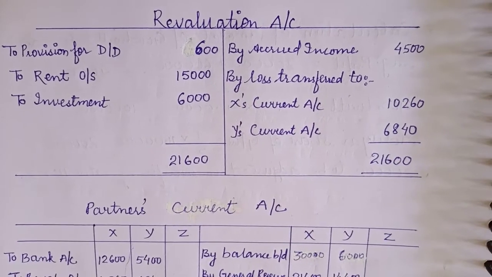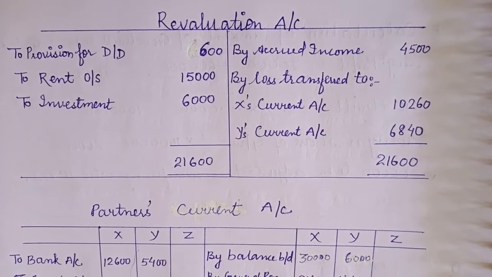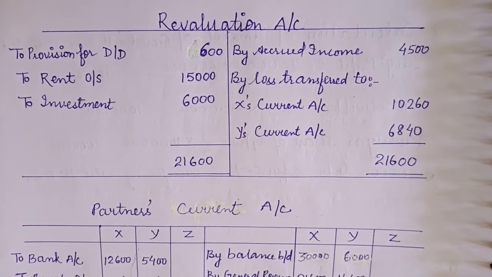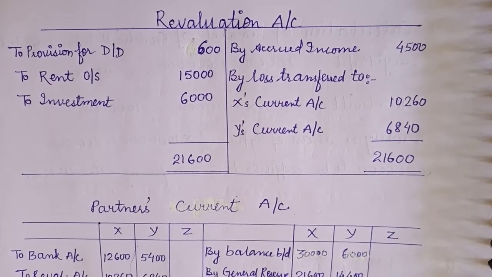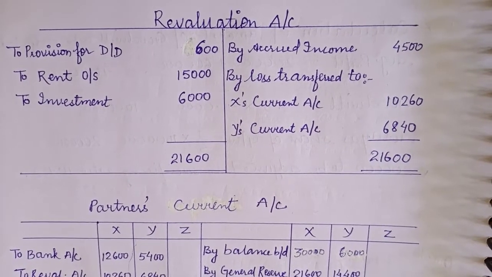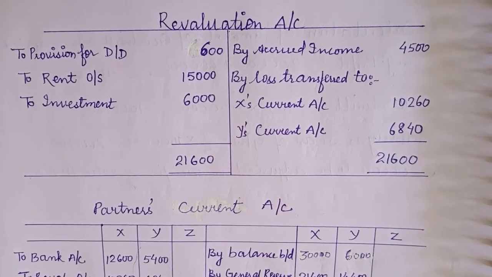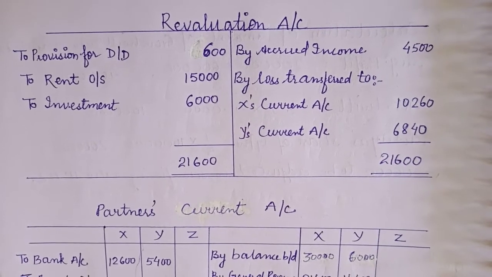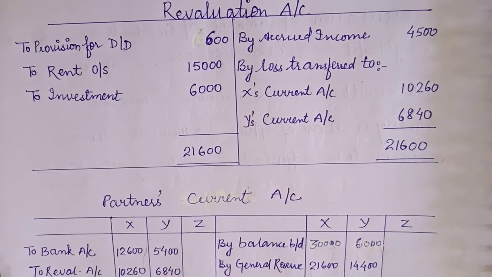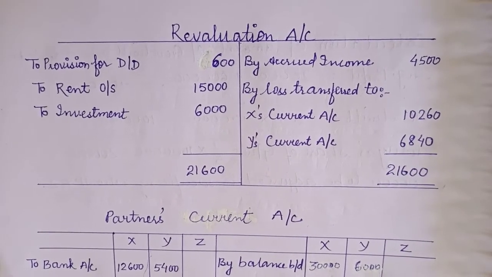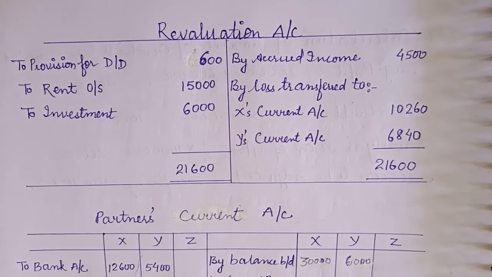Next, point B: outstanding rent payable was 15,000. We do not see any outstanding rent in the balance sheet, so this 15,000 is an increase in the liability, again recorded in the debit side of the revaluation account. Point number C: an accrued income of 4,500 does not appear in the books of the firm. It is now to be recorded. Accrued income is an asset, an increase in asset by 4,500 since it was earlier not recorded. So the increase in asset will be recorded in the credit side of the revaluation account.